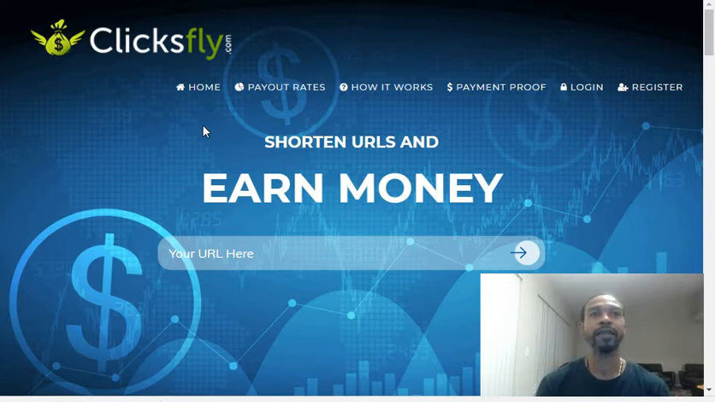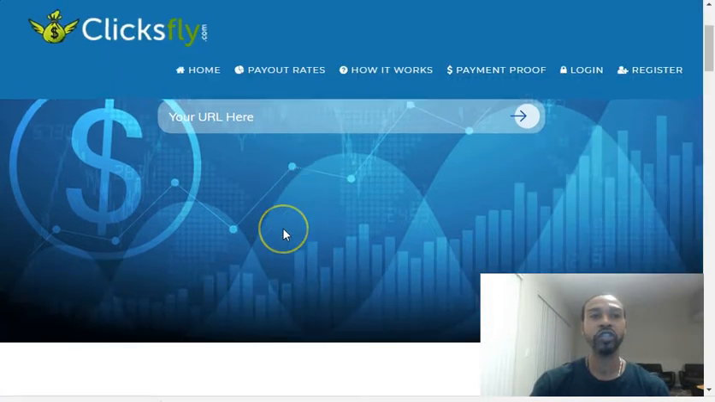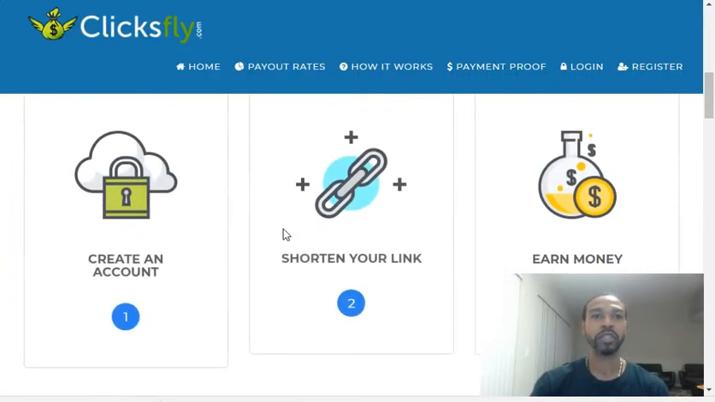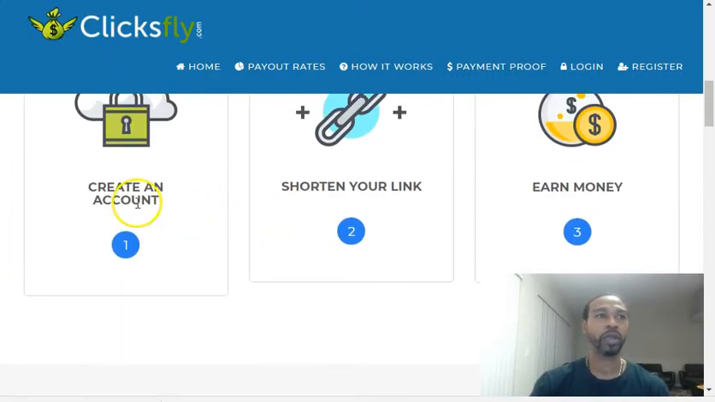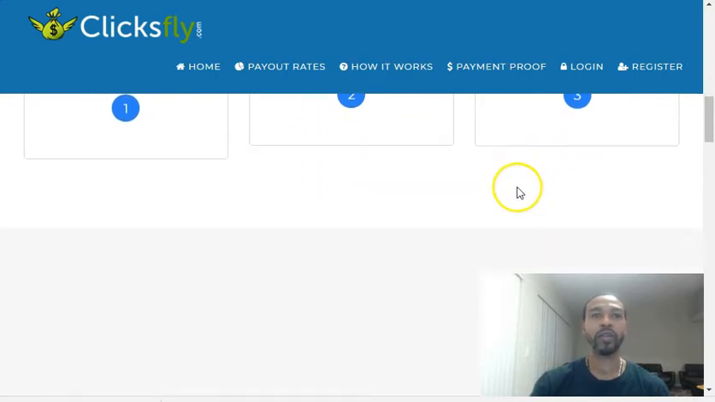Alright, so this is just a URL shortener, just like bit.ly, and I use it a lot. So once you have an account, you can drop the URL in here, shorten it, and as you use it, you actually get paid for using this thing. Very powerful. So you create the account, you shorten your link, and you earn money.